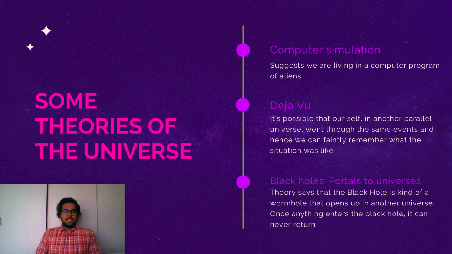Another theory is black holes. We don't know how big our universe is, and there is a theory that there is a chance of multiple universes. So how to get to the other universe? Theory says that the black hole is kind of a wormhole that opens up in another universe. Now we know that once anything goes into the black hole, it no longer exists, it can no longer return. So it basically loses information connection from our universe itself.